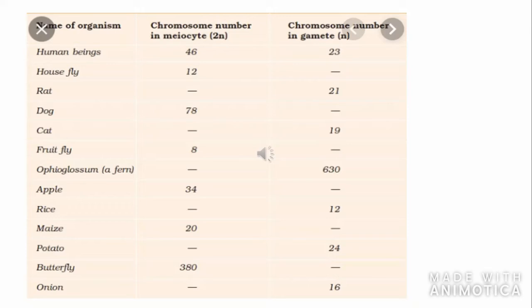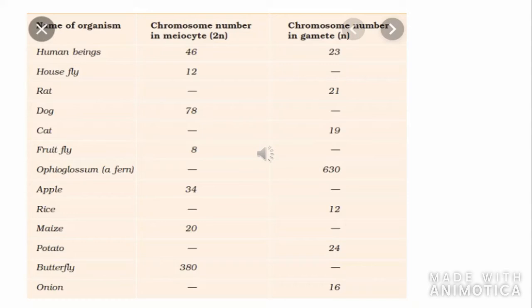Now, what is this meiocyte? Meiocyte is a cell which differentiates into the gamete through the process of meiosis. I'll repeat. Meiocyte is a cell which undergoes differentiation and forms the gamete. And gametes are always formed by the process of meiosis. Is it clear? Meiocyte will always be diploid in condition and gamete, as I told before, in haploid condition. So, come and fill the blank spaces. You can see the meiocyte of human beings. That is a chromosome number in the meiocyte.